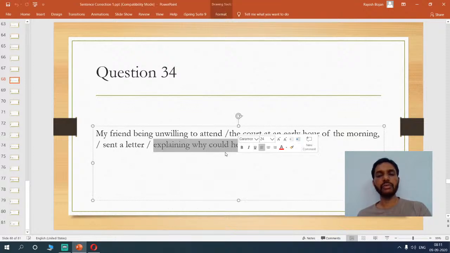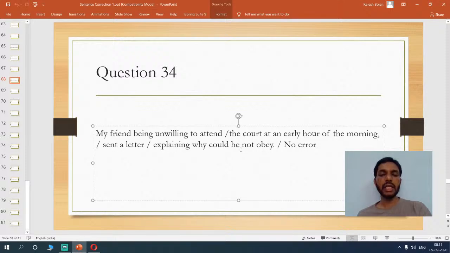It's kind of odd here. Because my friend being unwilling to attend the court at an early hour of the morning, he sent a letter explaining why he could not obey. Now, that's how you will have to change it.